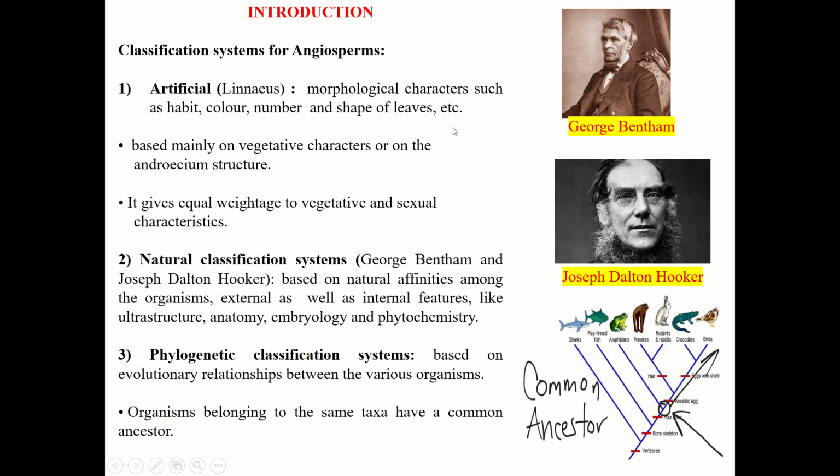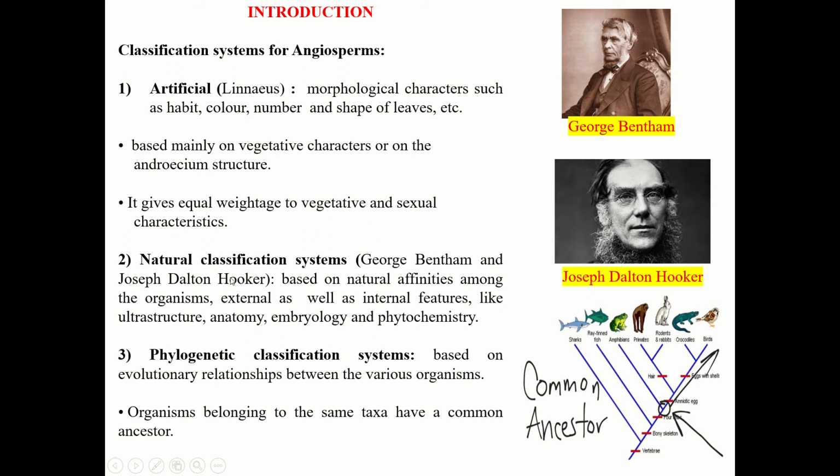So these characters are used for classification. It was based mainly on vegetative characters and on the androecium structure, which is the male reproductive organ. It gives equal weightage to vegetative and sexual characteristics.